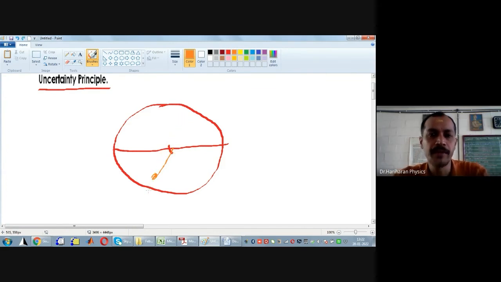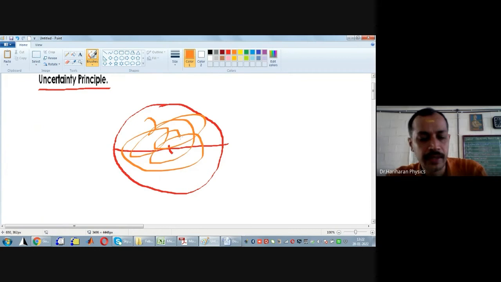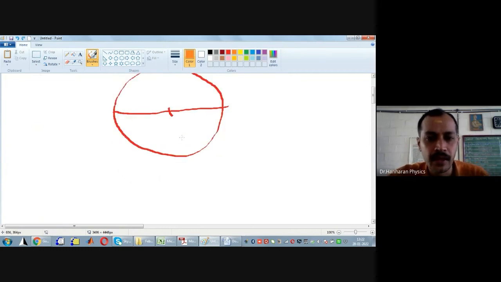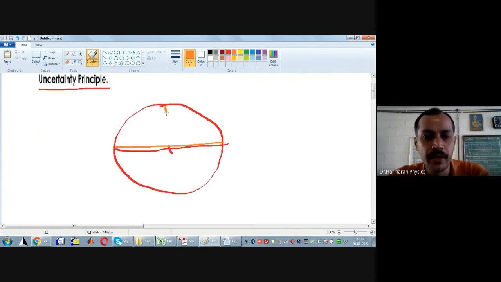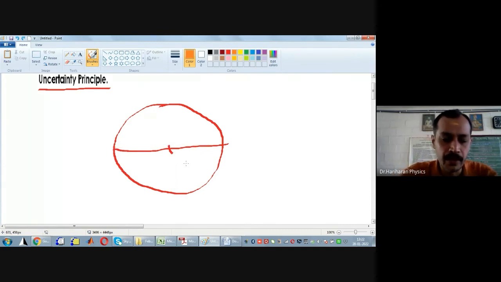Therefore, what that means is, if an electron were to be present anywhere within the nucleus, then its uncertainty in location cannot exceed the diameter of the nucleus. Wherever an electron may be present inside the nucleus of an atom, its uncertainty in location cannot exceed the diameter of the nucleus.